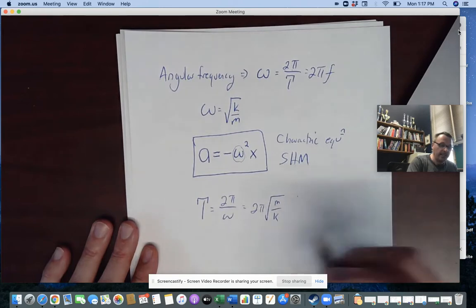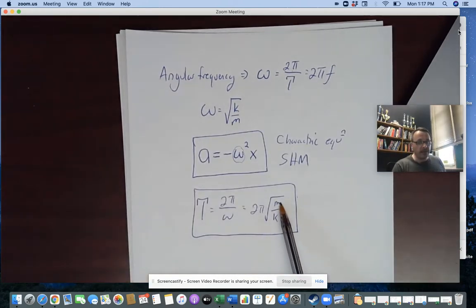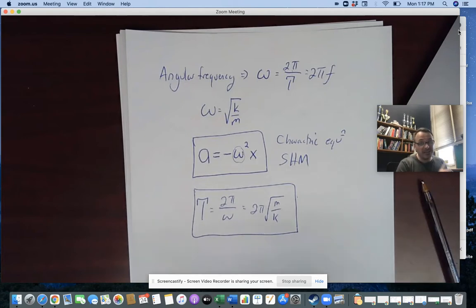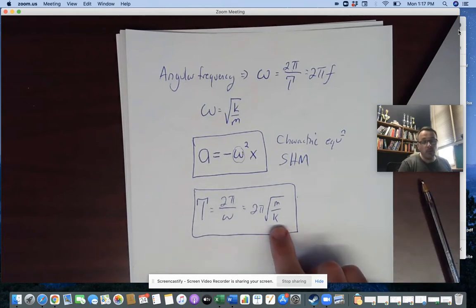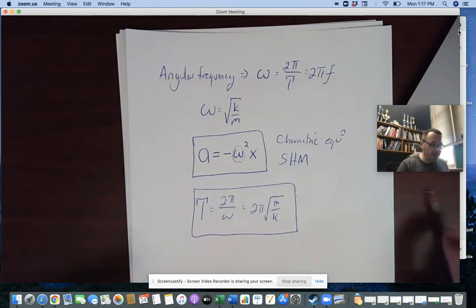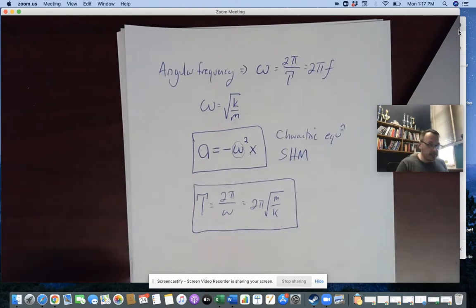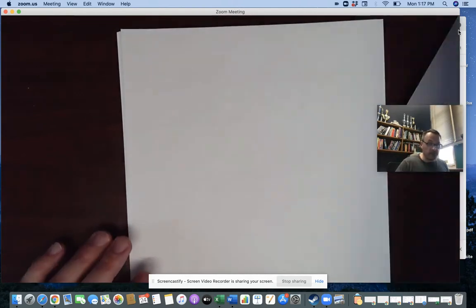m over k. And so if you think about it, that should make sense, that the larger the mass on that spring is, the longer it's going to take to go back and forth. The more pull that spring has, the faster it's going to go back and forth. All right, all that makes a lot of sense. Let's revisit this from another perspective, which is energy.